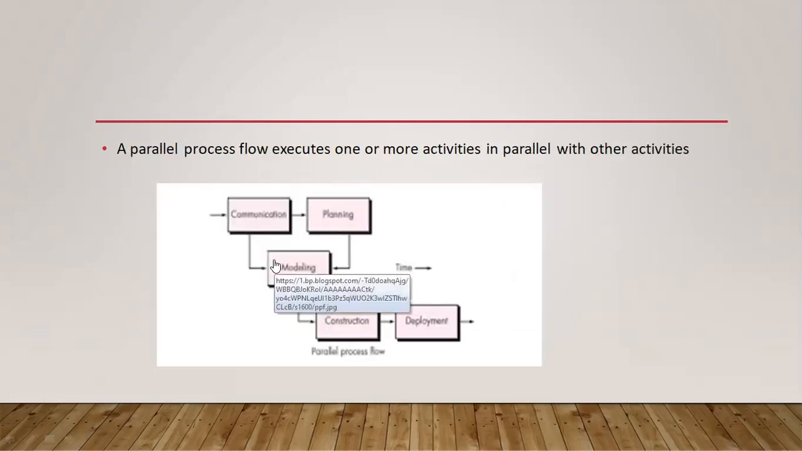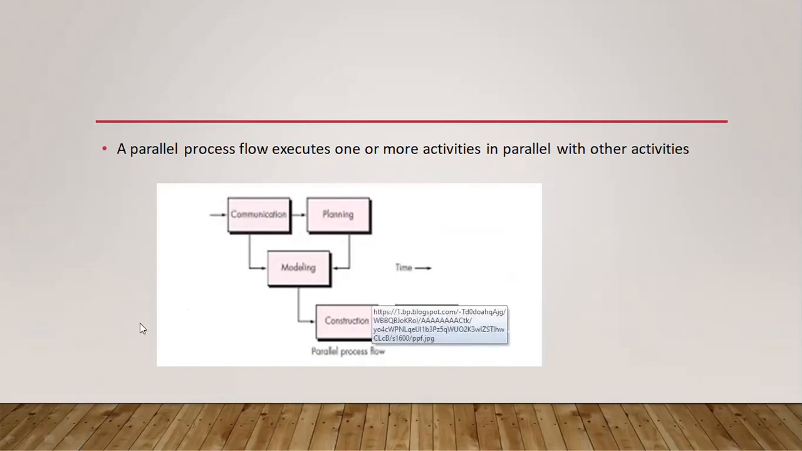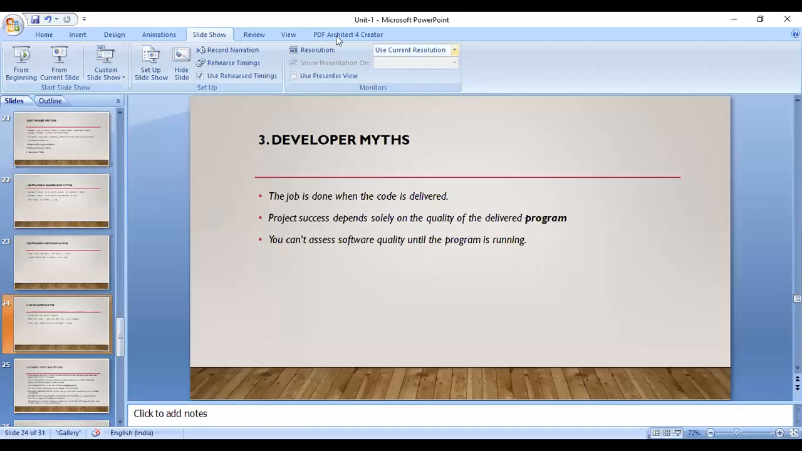Coming to the last one, the parallel process flow. Parallel process flow executes one or more activities in parallel with other activities. While communication is going on, after a few requirements are told, planning is started for those few requirements. Like that, at a time one or more activities will be started in parallel. Such a process flow is called a parallel process flow. This is about the generic process model.